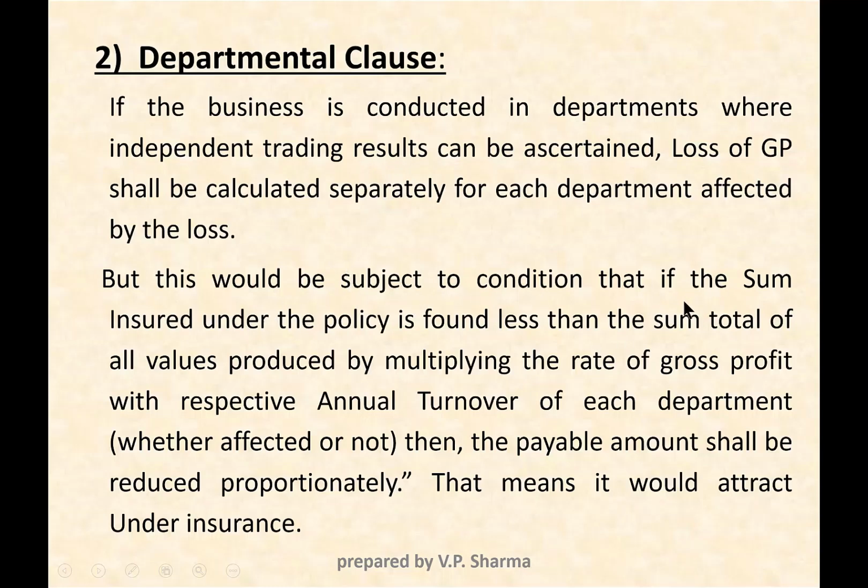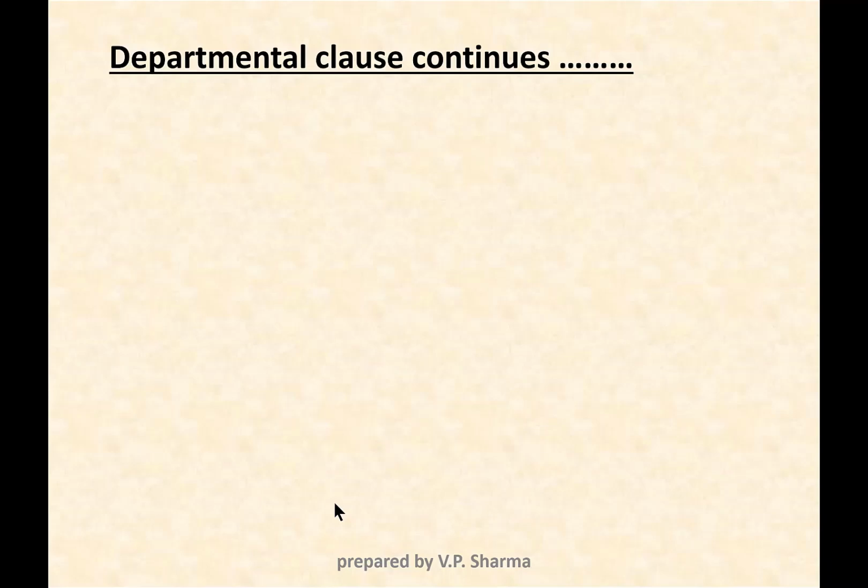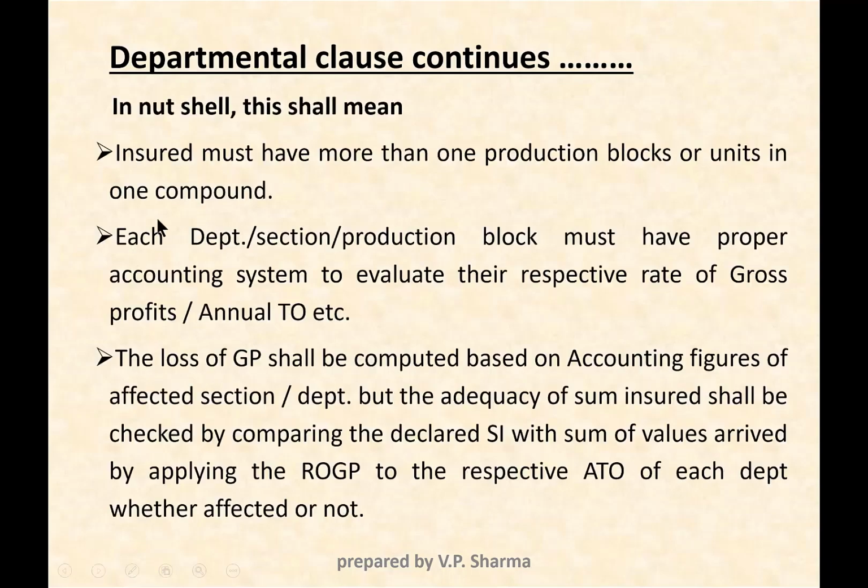However, this is subject to a condition that if the sum insured under the policy is found less than the sum total of all values produced by multiplying the rate of gross profit with the respective turnover of each department, whether these departments are affected or not, then payable amount shall be reduced proportionately. That means it would attract underinsurance. Now it is very interesting to note how this underinsurance is calculated. Now we continue with the departmental clause.